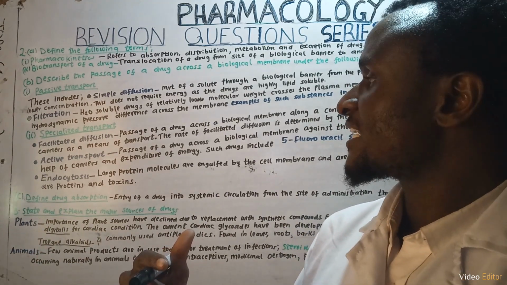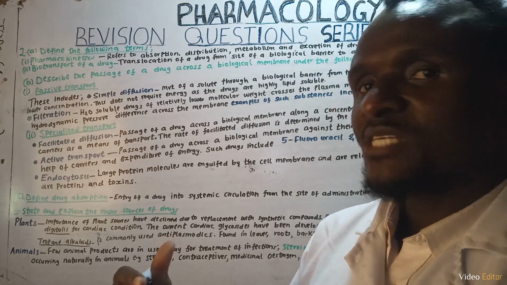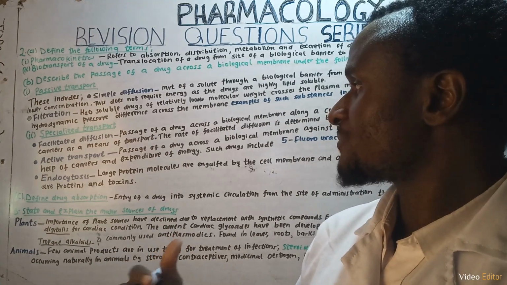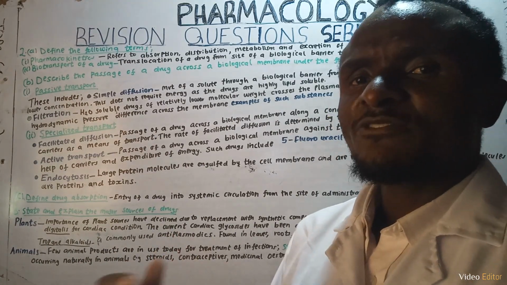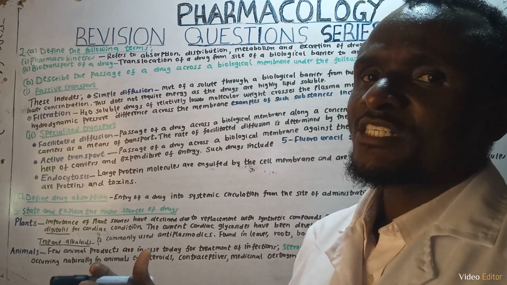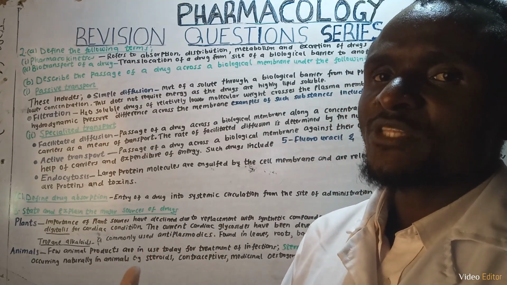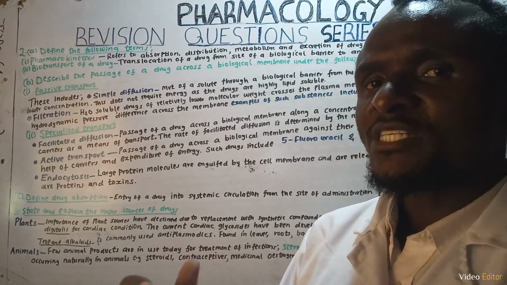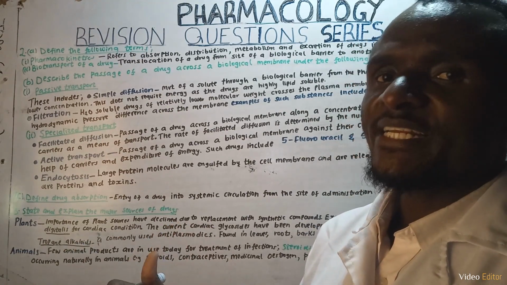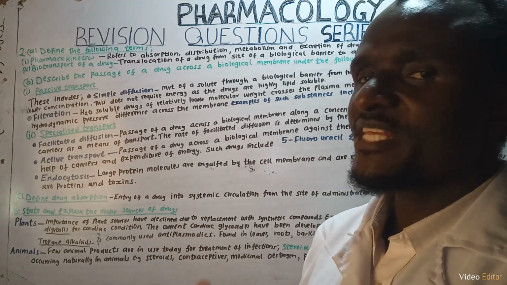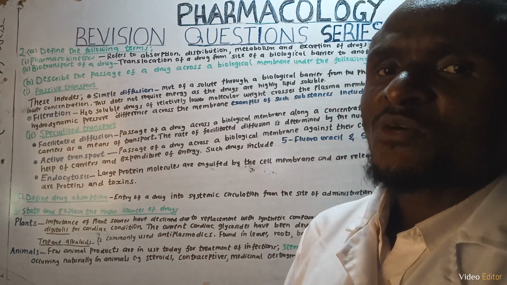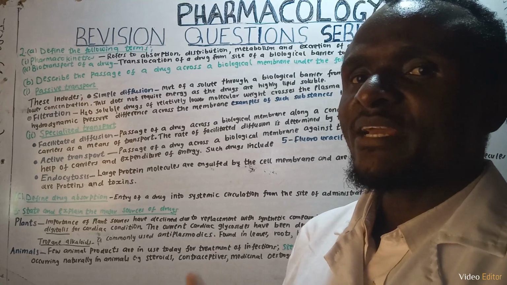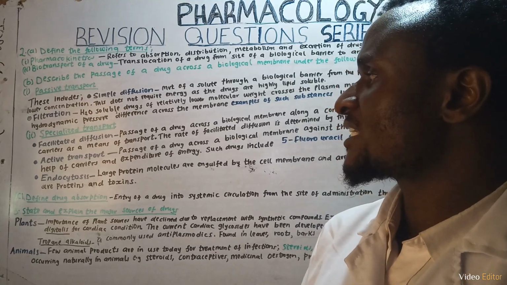Then we look at another part of specialized transport known as active transport. What is active transport? Active transport refers to the movement of a drug across a biological membrane against a concentration gradient with the expenditure of energy. Active transport is also aided by biological carriers, that is the protein carriers.